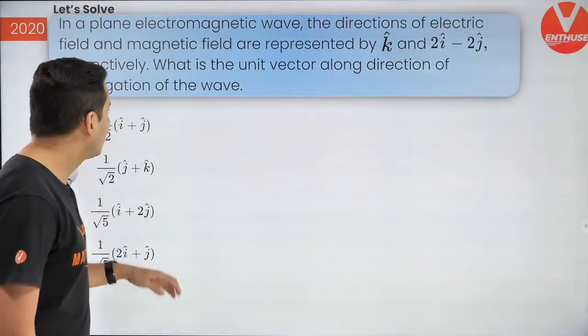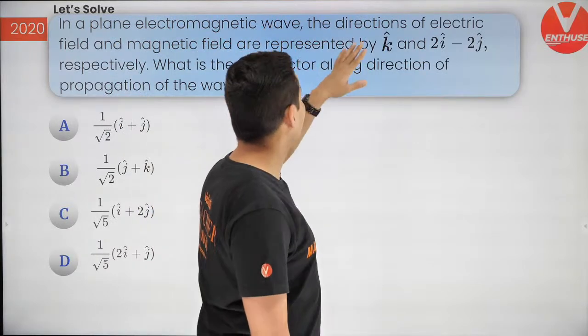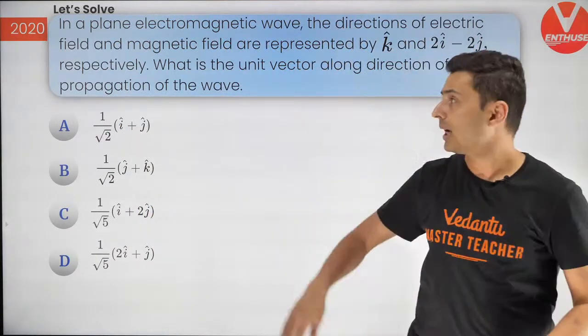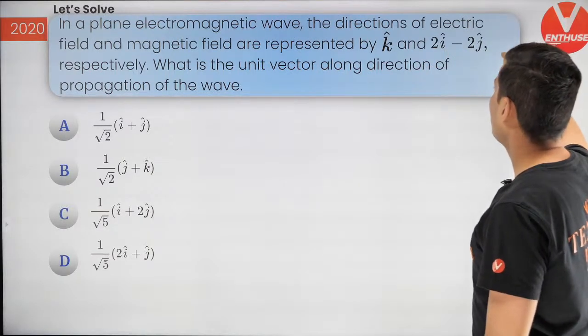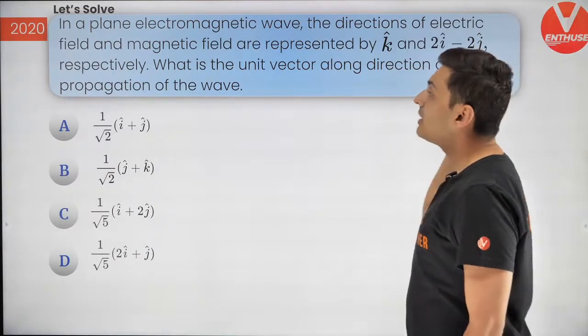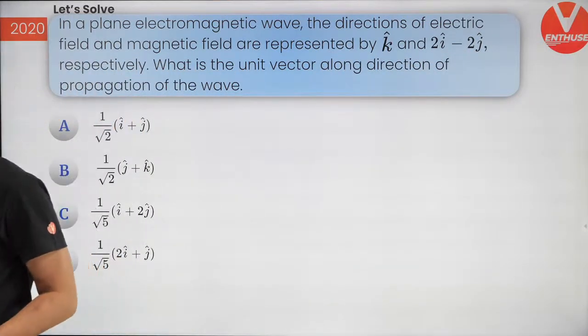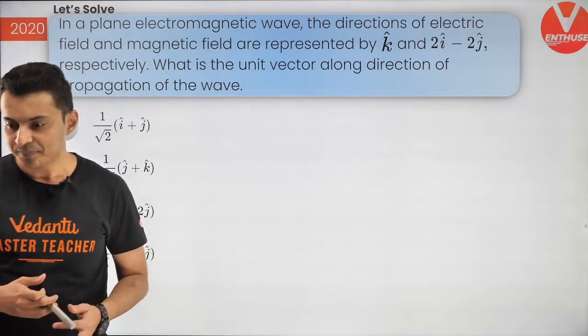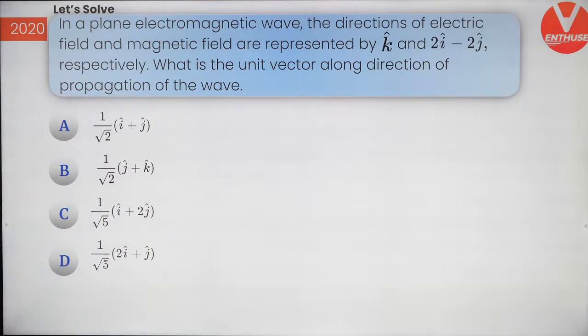So think about it. Next, 2020 question. In a plane electromagnetic wave, the directions of the electric and magnetic fields are k hat and 2i cap minus 2j cap respectively. What is the unit vector in the direction of the wave? Come on, think. Think. All right.